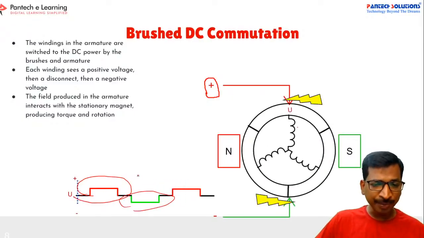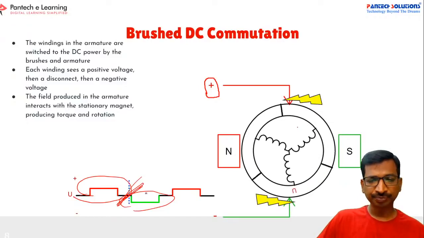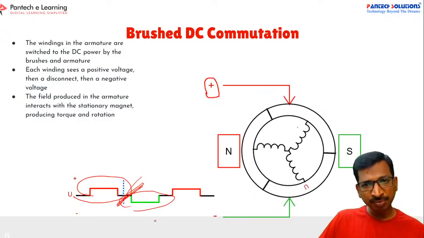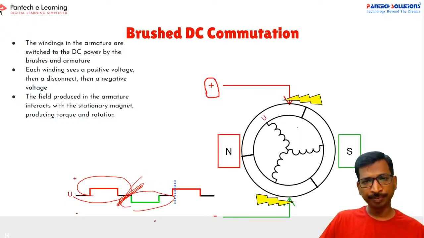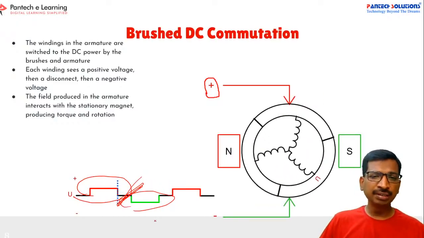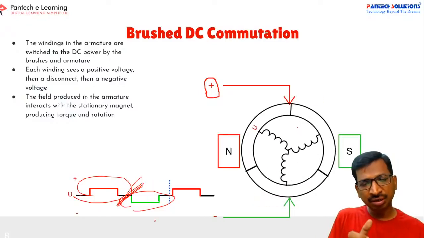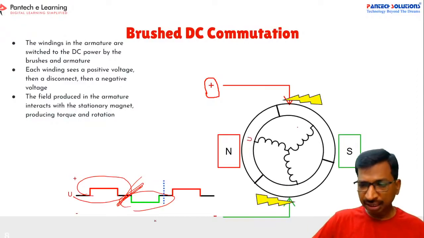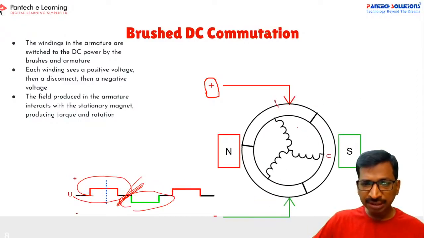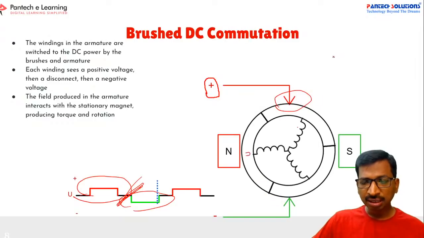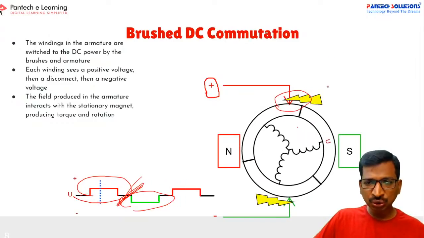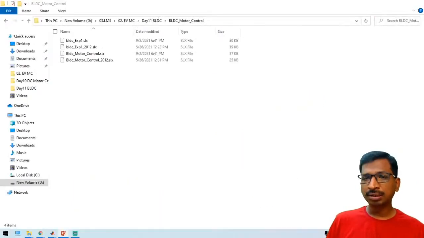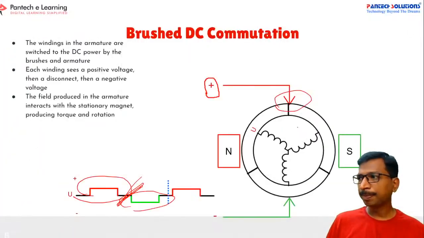So the change is happening with the help of the commutator, right? This change is going to happen. This is the very simplest commutation which is happening in the DC motor. Now, to achieve this, the commutator will be this part, like a spring mechanism. Actually in the previous class I have also shown you the brushes. I will show you on some image.